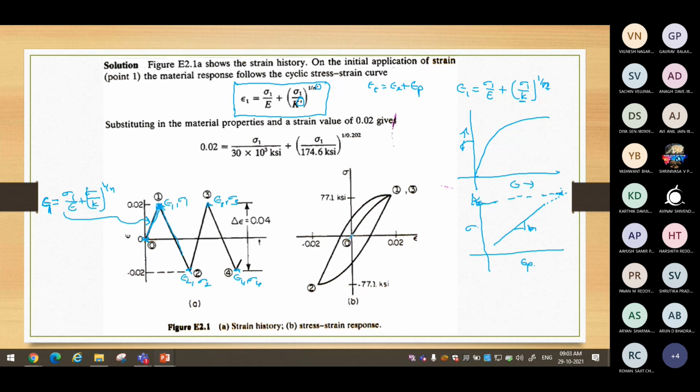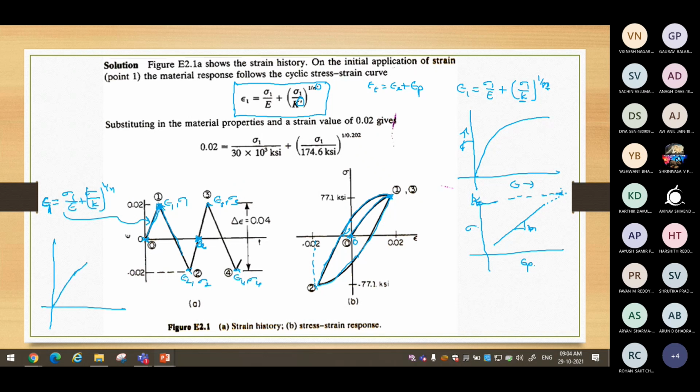So here you can see from 0, pull it to the extreme, and then take it down till you reach a strain value of minus 0.02. Then again release from there, come to 0, and for the next cycle, from this particular point A to 0.3, for example, start to increase again till you reach the strain of 0.02. If you have used the monotonic properties, then you would have got the hysteresis loop like this.